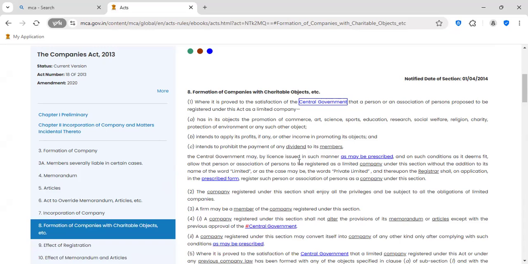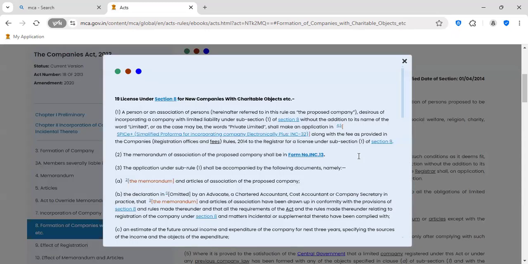Central government may, by license issued in such manner as may be prescribed. Because the Section 8 license will be given by the central government to the company. Earlier, we used to apply separately. Now it is coming with incorporation itself. As may be prescribed. What is meant by as may be prescribed? Now I will take you to the rules. So here, if you see the rules, Rule 19, license under Section 8 for new companies with charitable objects. I will explain what it is.